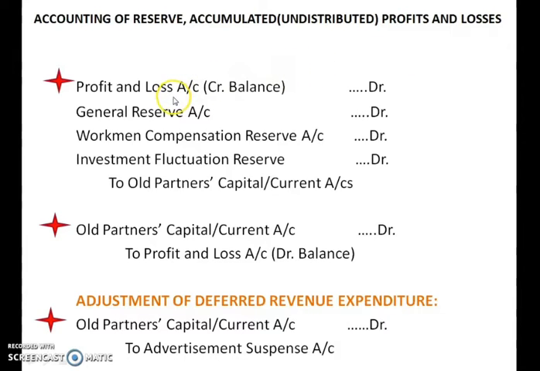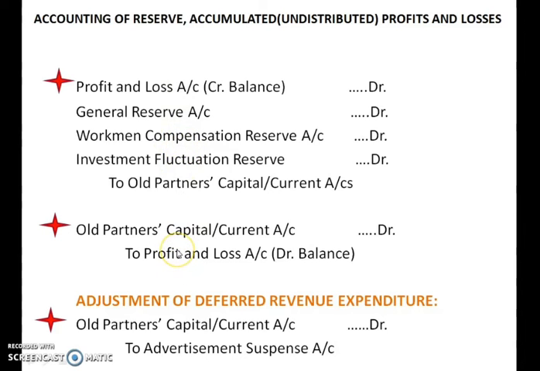So when accumulated profit and loss is given in the question, in case of profit and loss with credit balance, general reserve, workmen compensation reserve, investment fluctuation reserve, these items you are supposed to distribute to the old partners. Remember, the newly admitted partner is not supposed to receive these items because only the old partners are entitled to these reserves. So only the old partners' capital accounts will be credited, and you have to distribute these items to these partners in their old profit sharing ratio.